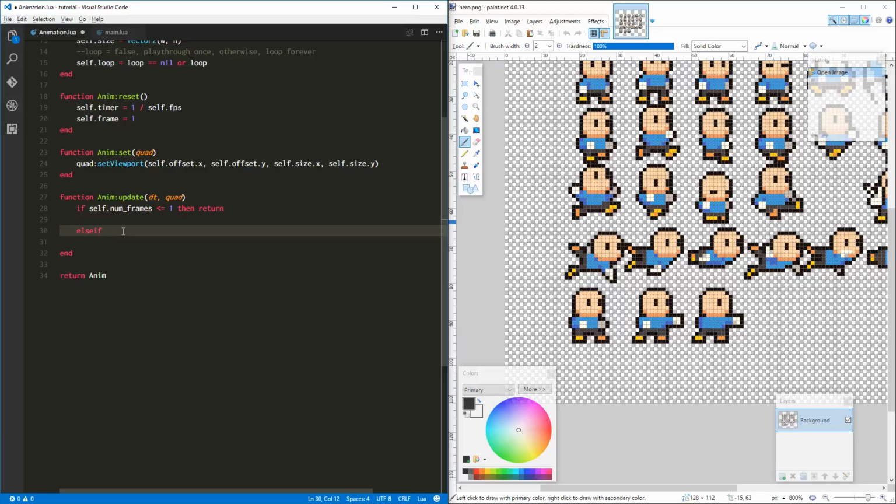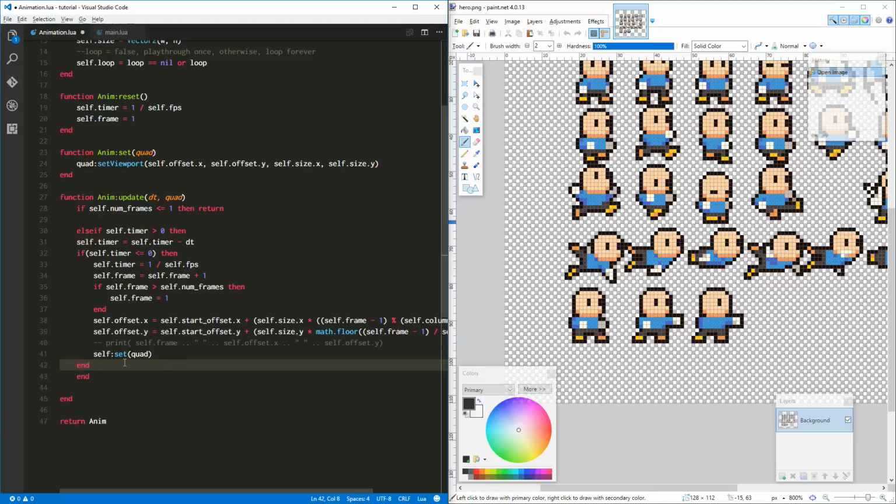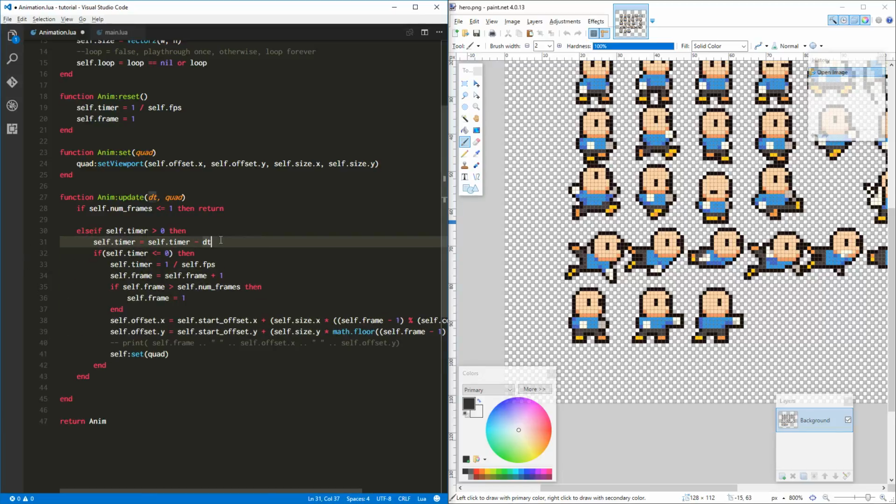We don't need them. Else if self.timer, basically if there's time on the timer, then we want to come in here. And I'm going to paste all of our good stuff back in here, and we'll indent it. So if the timer is greater than 0, then we want to subtract from the timer, then check the timer, and do all of our stuff in here.